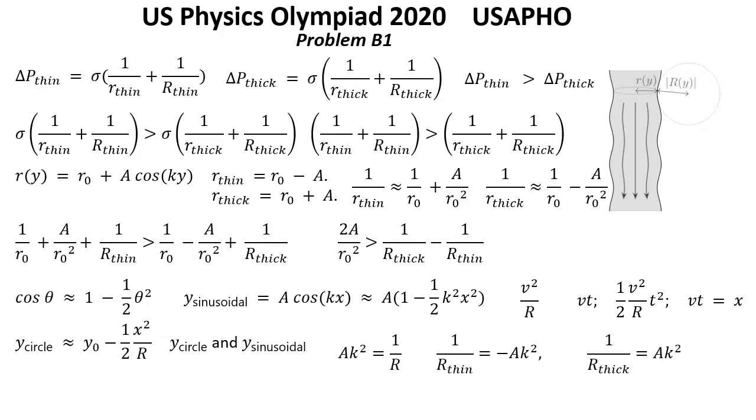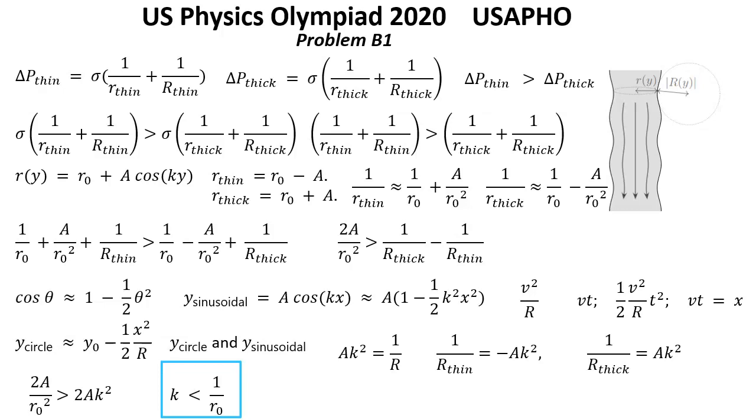We have 1 over R thin equal negative A k squared, and 1 over R thick equal A k squared. Putting this into the inequality, it simplifies to k less than 1 over small r.